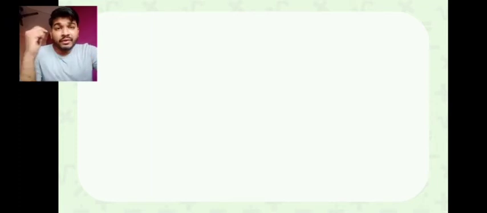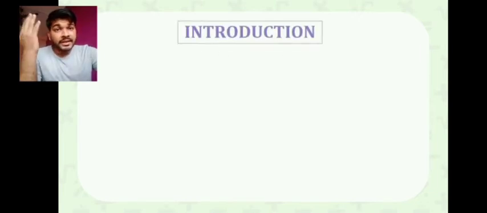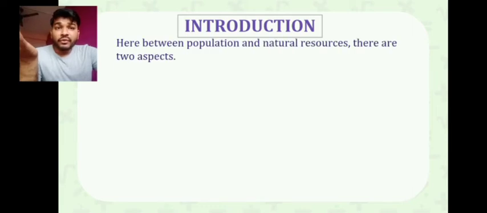And that's why we find that our per capita income, because of growing population, has decreased, though we have increased our national income. We have studied this in the second chapter itself. Again, you find that the natural resources of India and the population of India have some difference between them, and there are two aspects which we are going to learn.